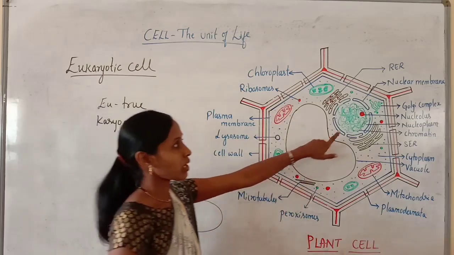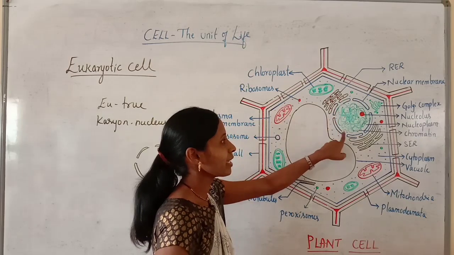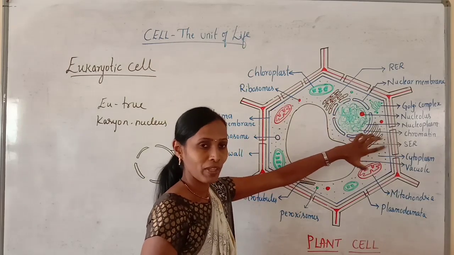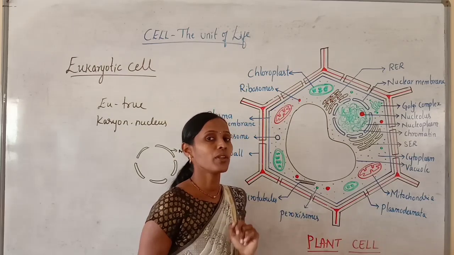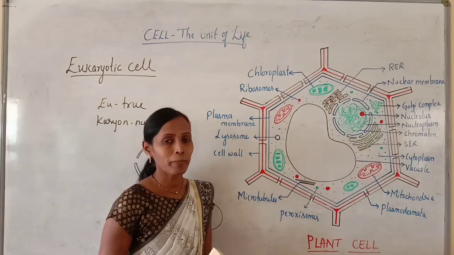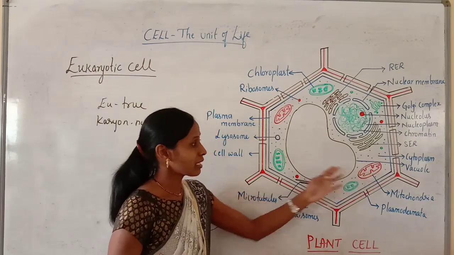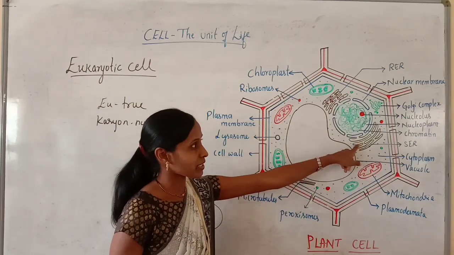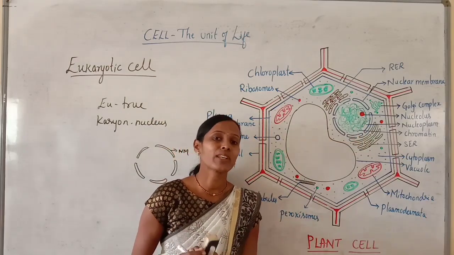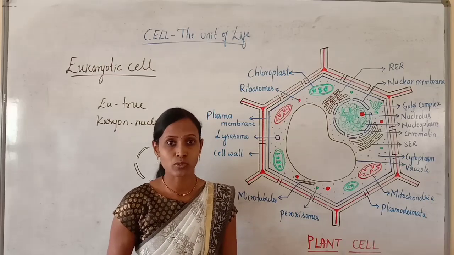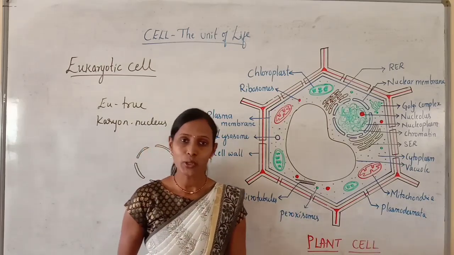You can observe the nucleus, which is bounded by a nuclear membrane. Hence it is a true nucleus. And not only a true nucleus, all eukaryotic cells contain membrane bound cell organelles like mitochondria, plastids, endoplasmic reticulum, Golgi complex, etc. Only in eukaryotes will we find such membrane bound cell organelles and a true nucleus.